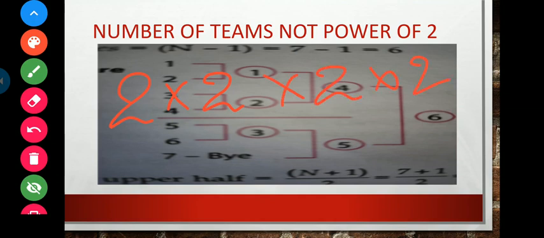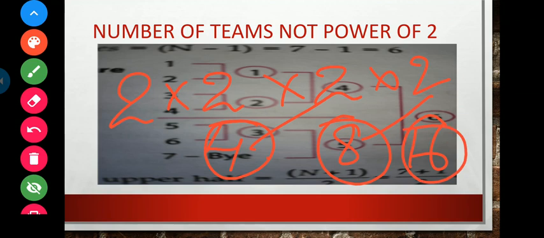So if the number of teams is 2 into 2, 4, 4 into 2, 8, 8 into 2, 16, and so on. So these are the numbers like 4, 8, 16, which are multiples of 2, so they are powers of 2.